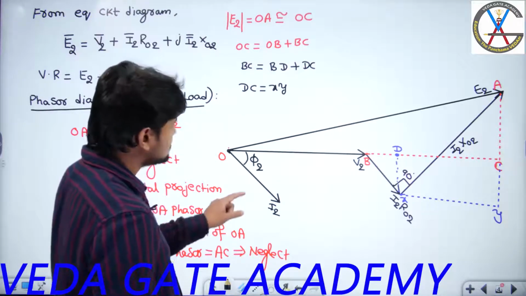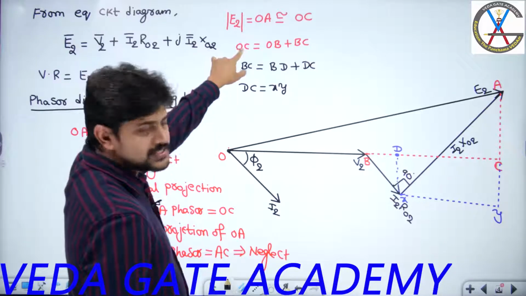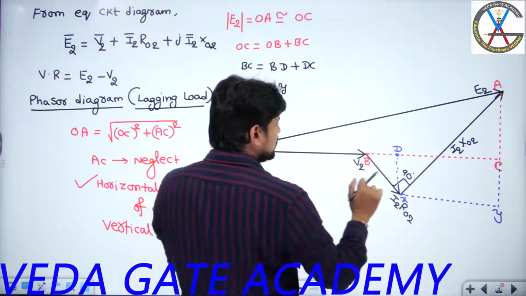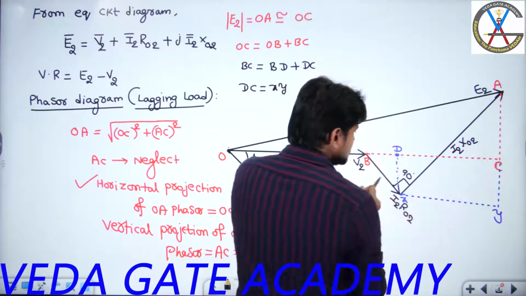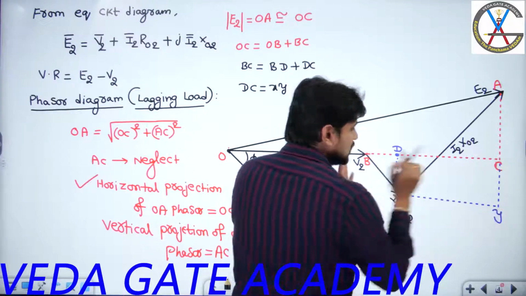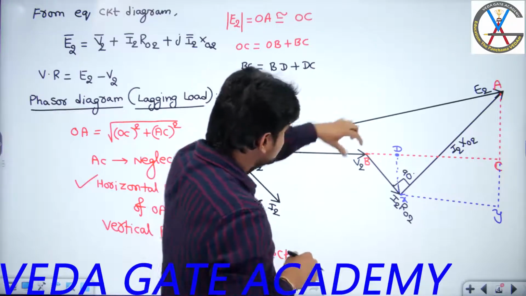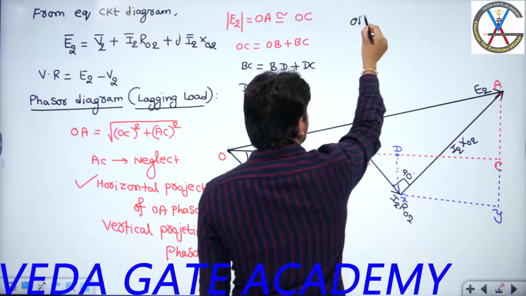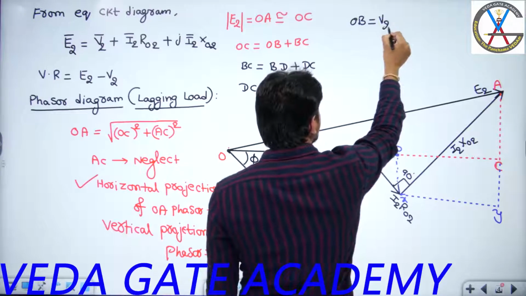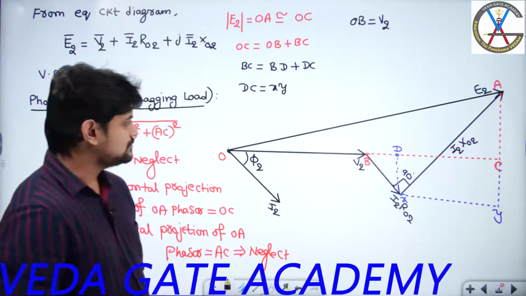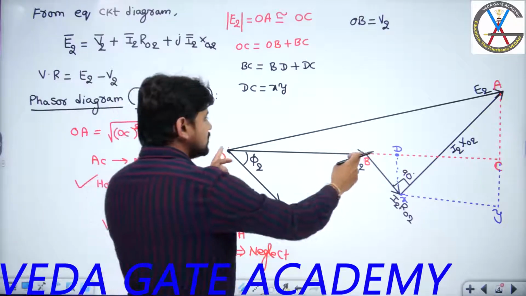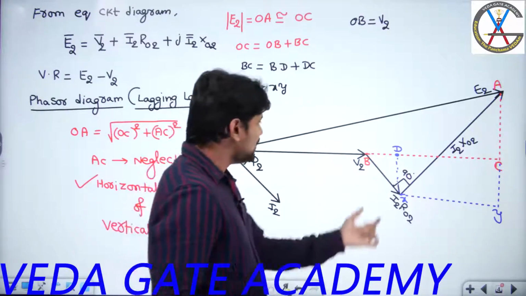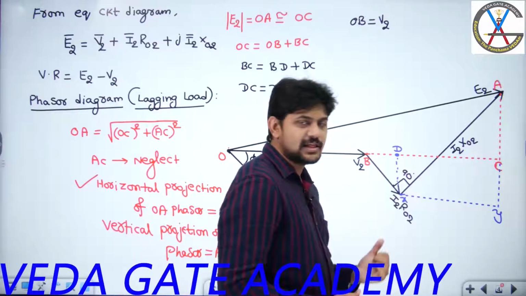Right? So what I want to say here is OC will be equal to this length OB plus BD plus DC, where DC is equal to XY. Now first, I know the value of OB. What is the value of OB from the diagram? The value of OB is equal to V2, the magnitude of V2. I know V2. Now if I can calculate BD length plus DC length, we are done with the question.